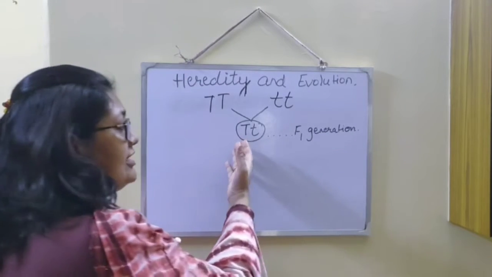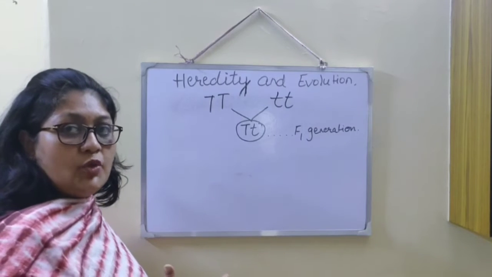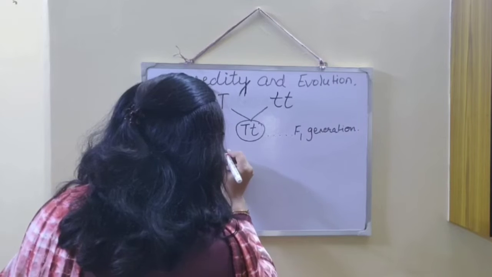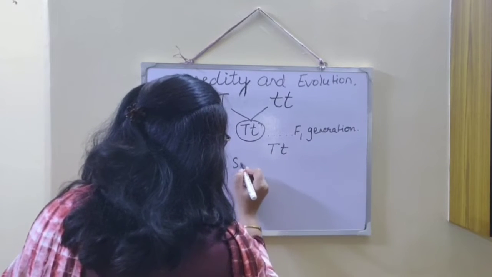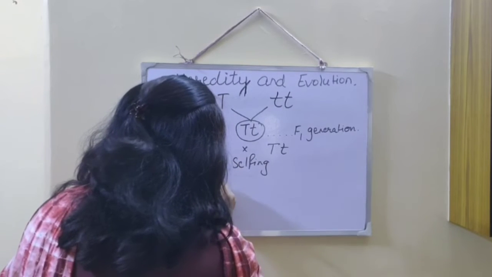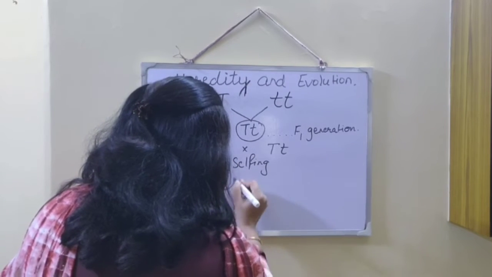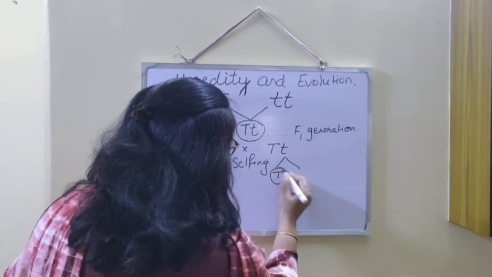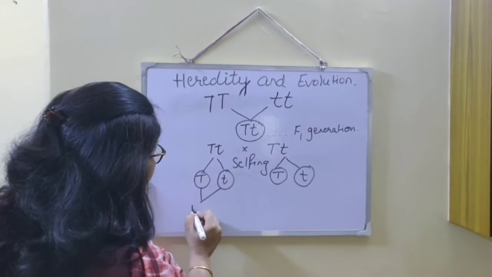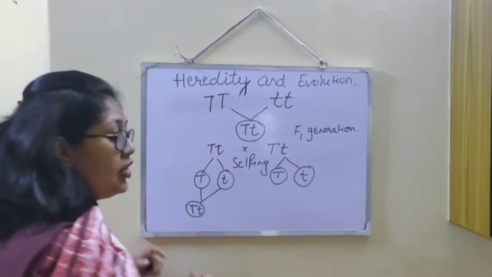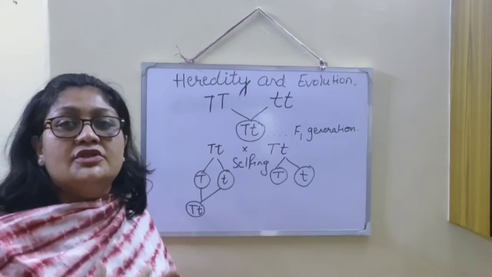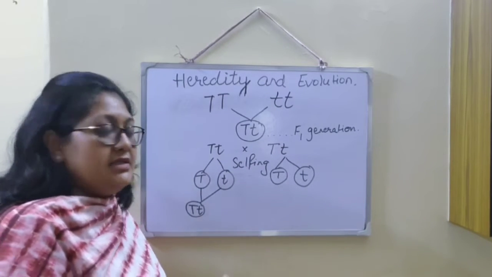Then Mendel self-pollinated these F1 progeny plants which were tall. So selfing. And to his surprise, in the F2 generation, few plants were dwarf. The character or trait which was not expressed in the F1 generation is now expressed.